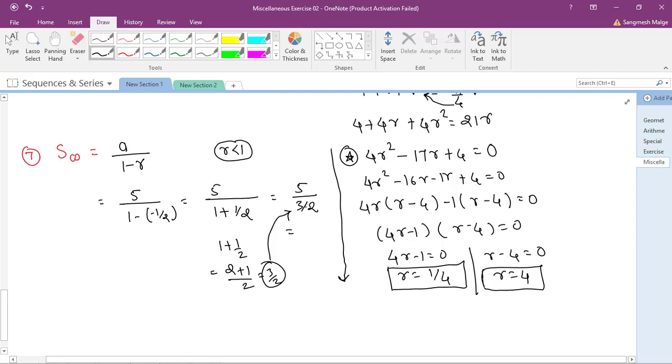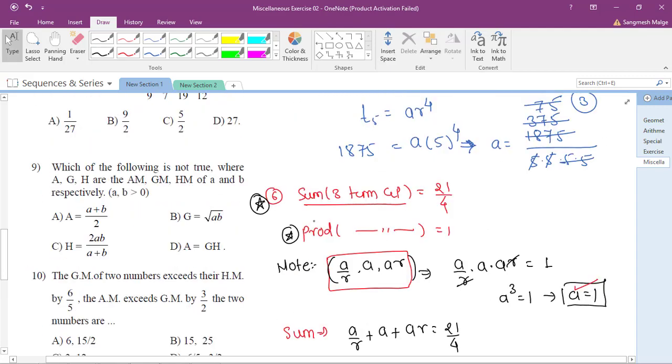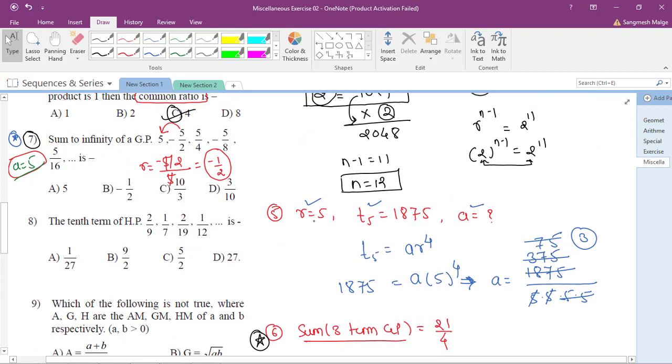So the denominator becomes the numerator. So it is 5 by 3/2, which means 10/3. The 2 goes up with the 5, so 5 into 2 becomes 10. So 10/3. Which option is correct? 10/3. Option number C. Okay, so option number C is correct. Is it okay?